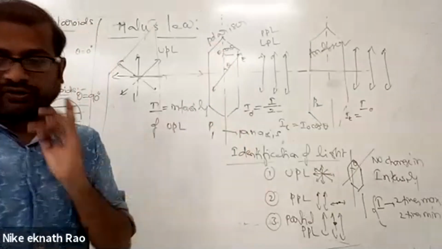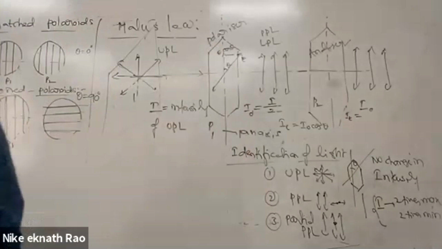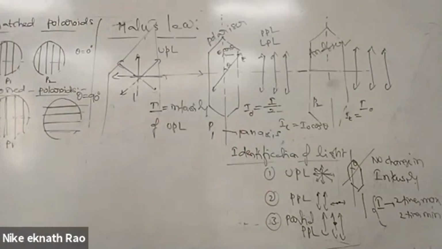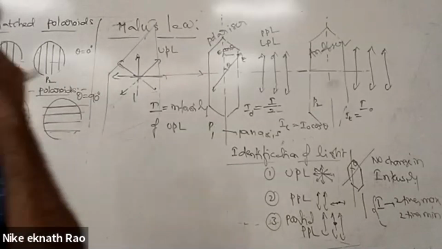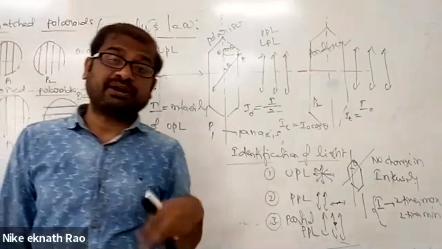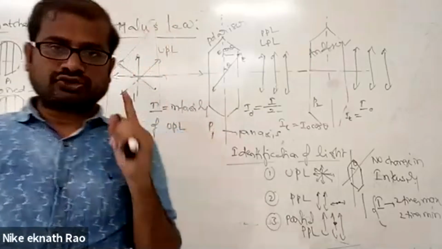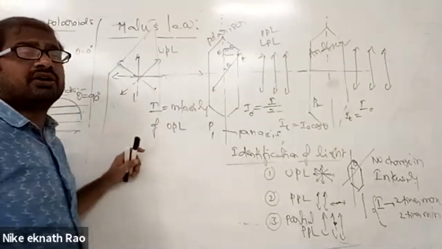Okay, make it fast. Now one more law is called Brewster's law. We'll be seeing now what Brewster's law is. Methods of polarizing ordinary light. Different methods are there: polarization by reflection, polarization by refraction, and polarization by double refraction. We have only one method here, that is called Brewster's method.